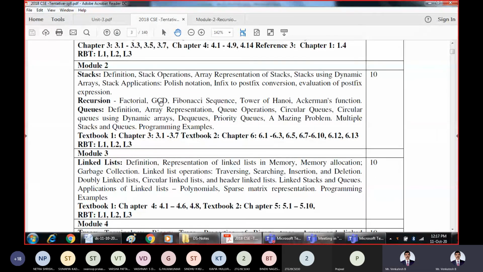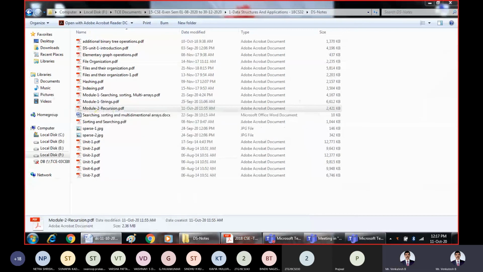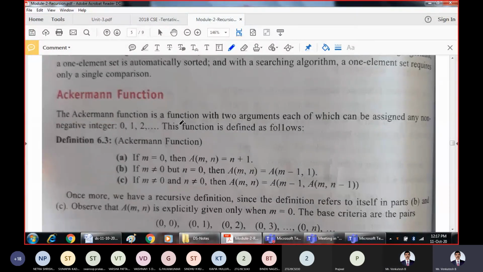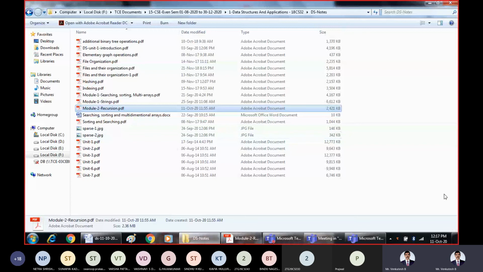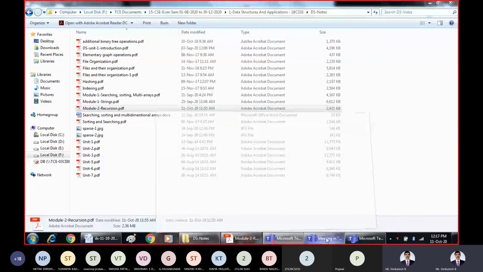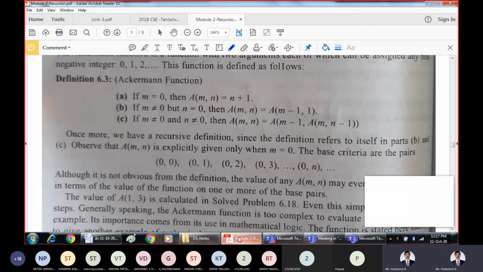Fibonacci sequence. One more example we have is GCD, that is, calculation of GCD. But before I go on, I think I took around 1 hour. I'll see what else I can do. I think I should not take much more now because I'll stop here. Probably in the next class.